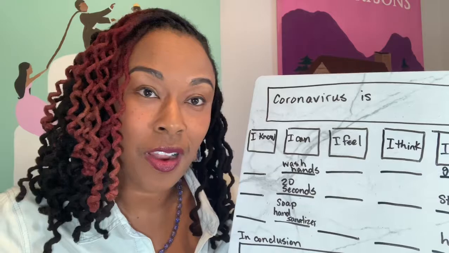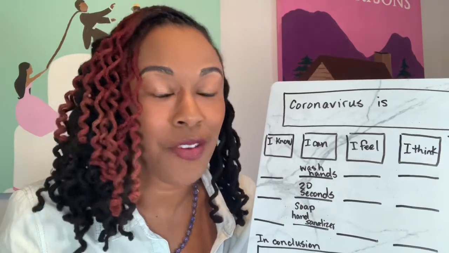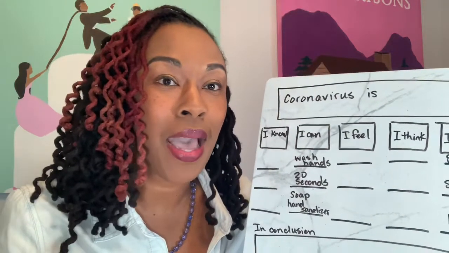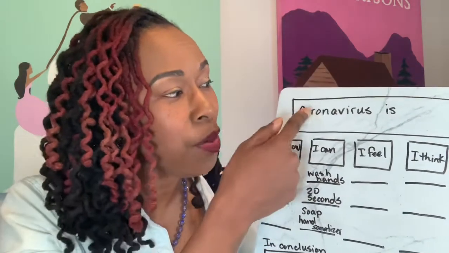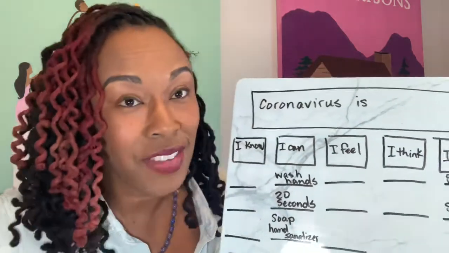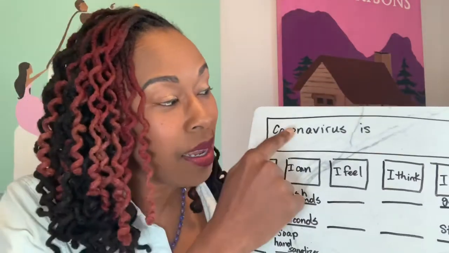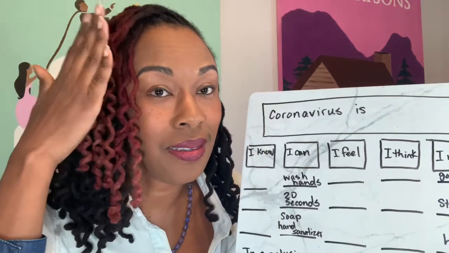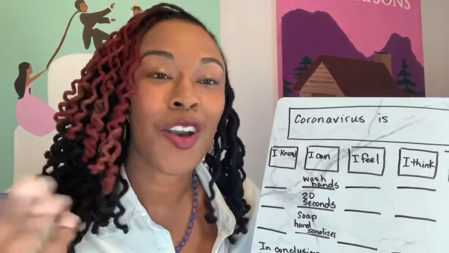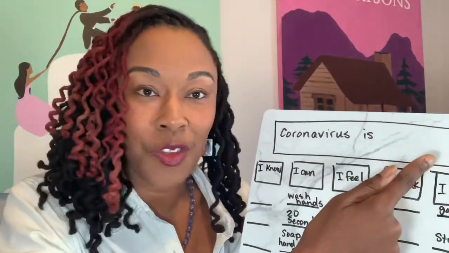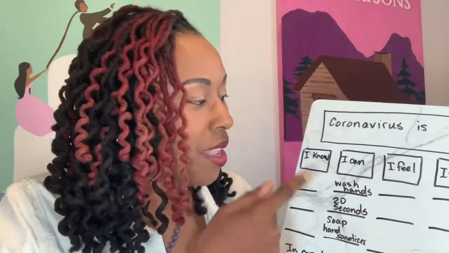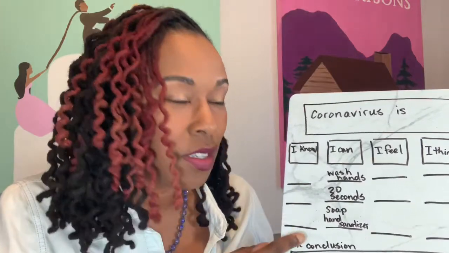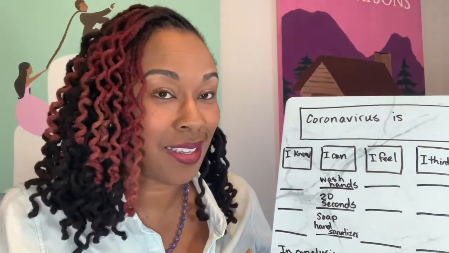So if I were to start and talk about this to someone, I would find a family member who's at my house and say, let me talk to you about my ideas for my writing. I will start with my first box. Now, does it have a sentence in it? No, but this is a reminder of what the sentence should be about. So I can make up the sentence in my head when I see that. Coronavirus is, and then you fill in the blank with what you think it is. I know that it, and then we're using these examples to create a complex sentence, right?